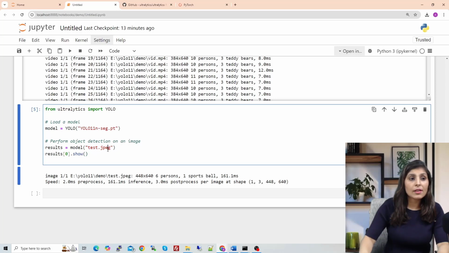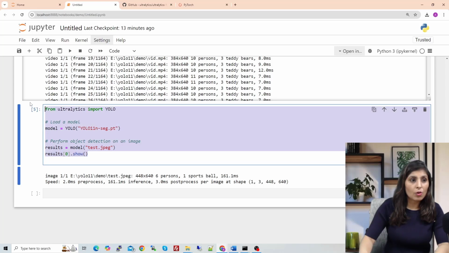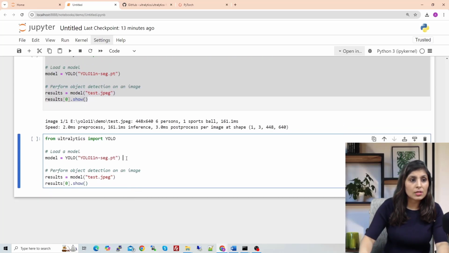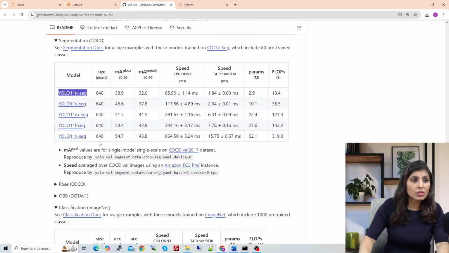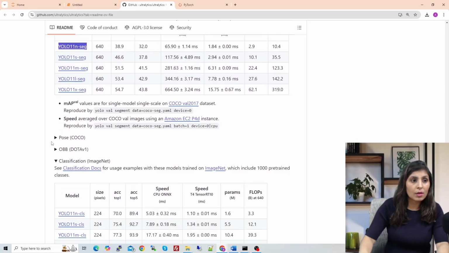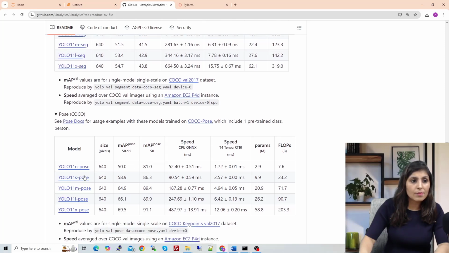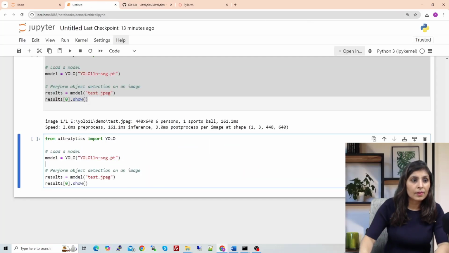So next thing is to test the pose estimation model. So let's copy the same code from here. The only thing which we need to change is this model over here. This time we need to pick the pose estimation model. So for that, just go to the repo and come here and expand this section. From here, just pick any model. So I'm picking the first one only. Copy this model from here. Just write the name of that model.